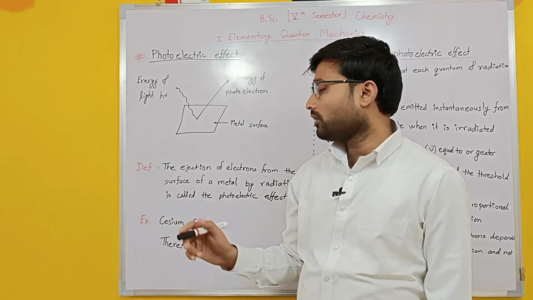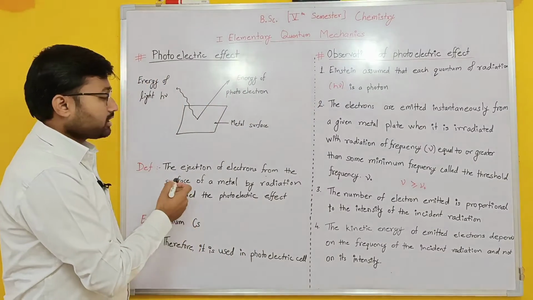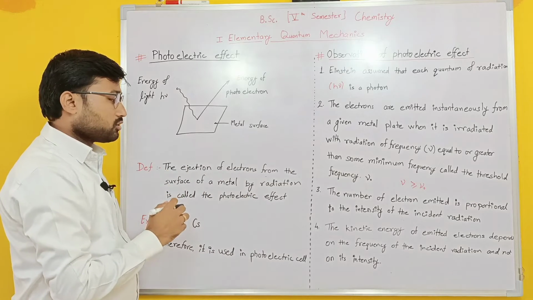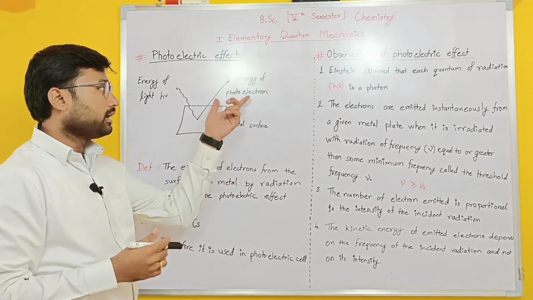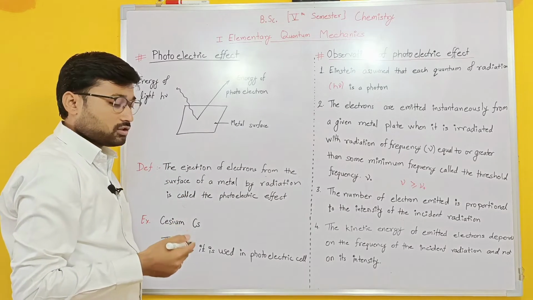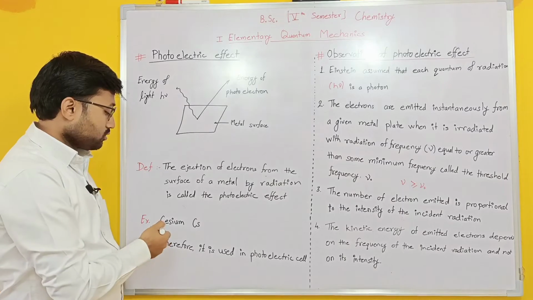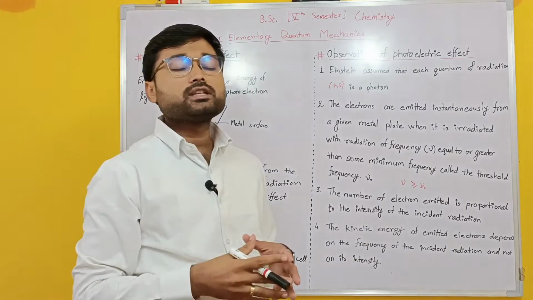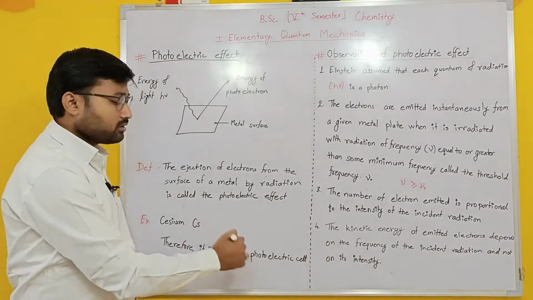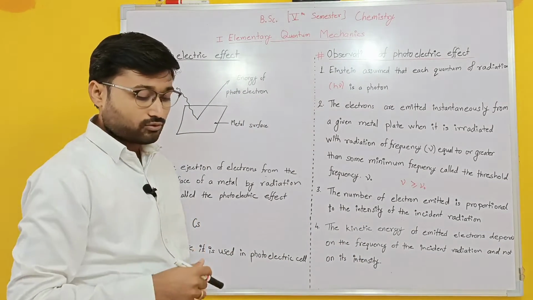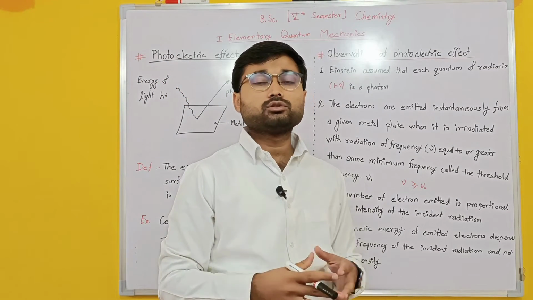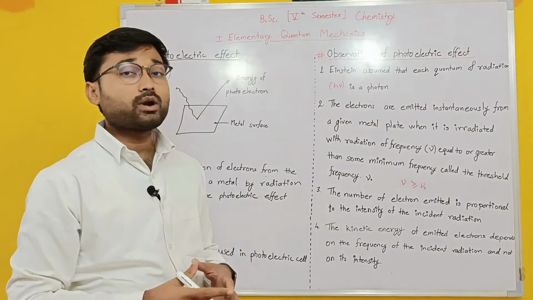So if you see the definition, the ejection of electron from the surface of a metal by radiation is called the photoelectric effect. If an electron is coming out from the metal due to radiation, then we call it the photoelectric effect. For example, cesium is the easiest metal in the periodic table to eject an electron, so it is used in photoelectric cells. Photoelectric cell means due to photons, electrons are getting ejected into the cell. That's why cesium metal has been widely used in photoelectric cells.